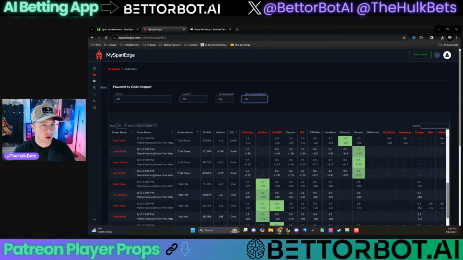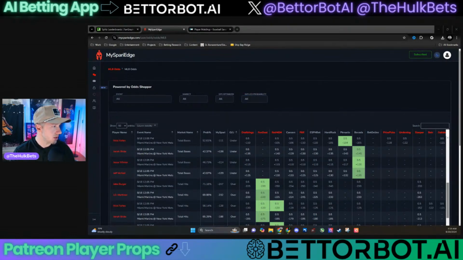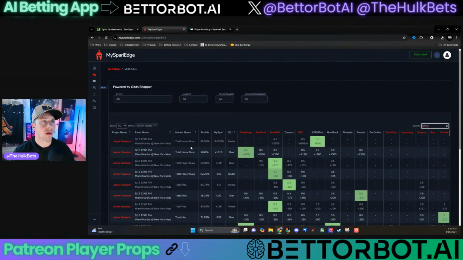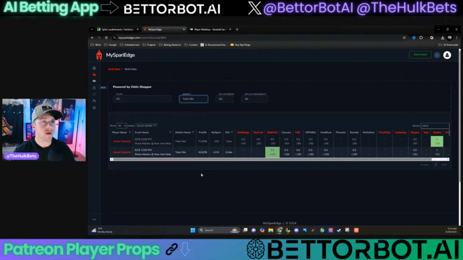Jake Berger's hitting prop is interesting. Let's see here. Let me pull it up over here on the side. Extra window here. Hits. Berger, Meister, Berger. What about Xavier Edwards? And man, he's been a little bit up and down. Didn't have a hit yesterday. Had one in 81% of the games this season. Edwards. Let's take a look at Edwards here. Let's go to market. We'll just do hits for now. What about Edwards and Berger both to get a hit?